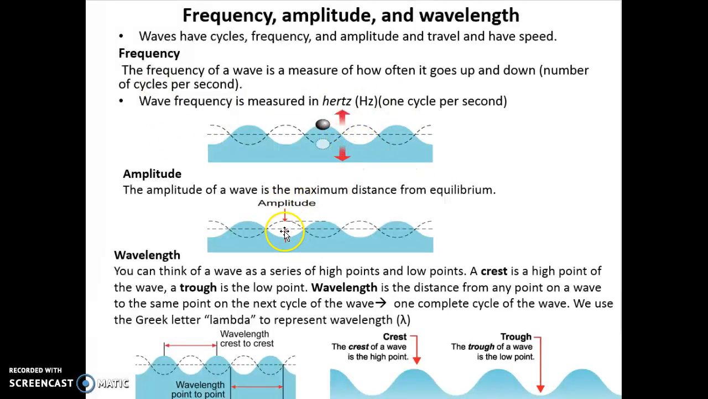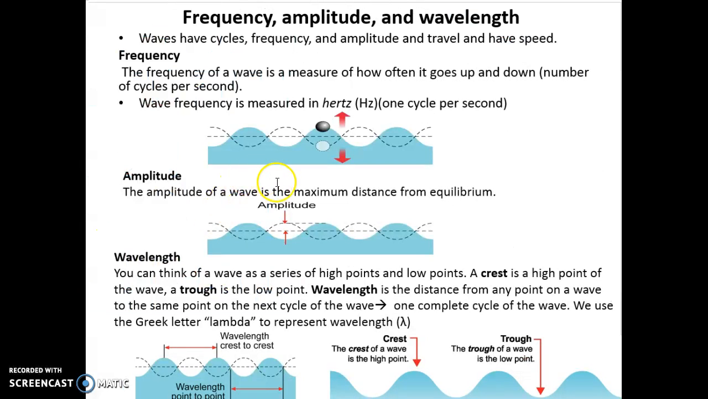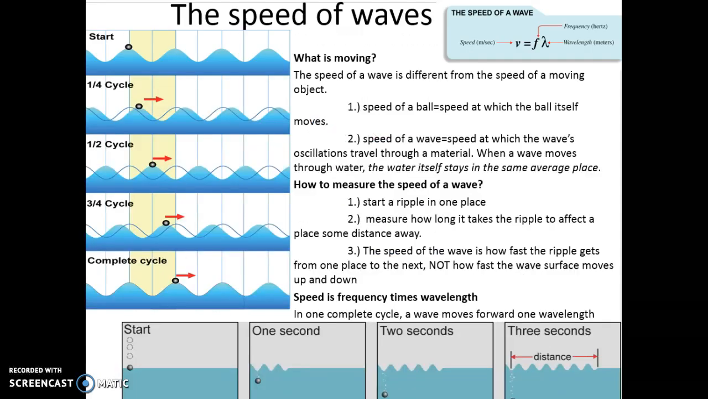The amplitude is the distance from the equilibrium. So I'm measuring from the equilibrium or the midpoint up to the crest or down to the trough. That would be your amplitude. The period of a wave is the time that it takes to complete one cycle. So again, here would be one cycle. I would be looking at the time that it's taking for that one cycle to occur. That would be the period.